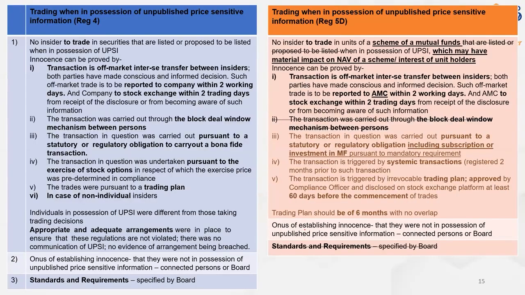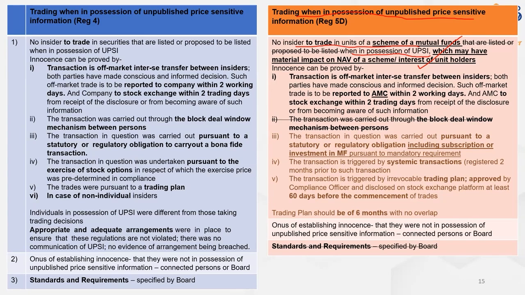Now moving to this regulation number 5D with respect to mutual funds. Trading when in possession of unpublished price sensitive information. Again, no insider can trade in the units of a scheme of a mutual fund when in possession of unpublished price sensitive information which may have material impact on the net asset value of a scheme or the interest of unit holders. There we used to say unpublished price sensitive information. Here we have specifically mentioned any information which may have material impact on the net asset value of a scheme or impact on the interest of unit holders.